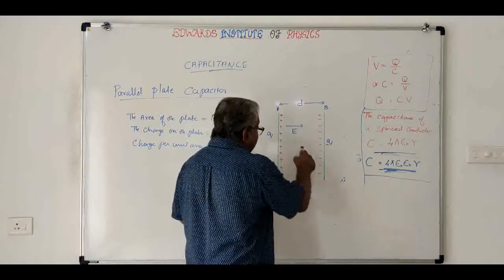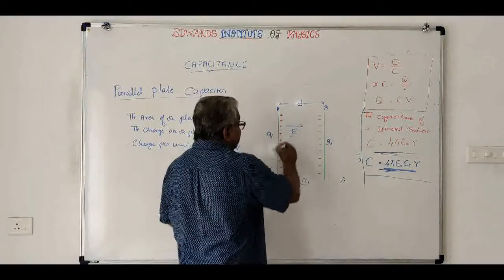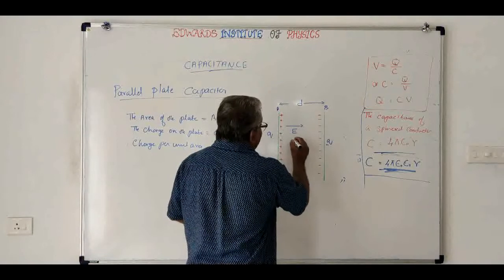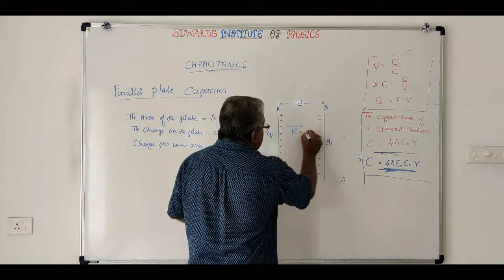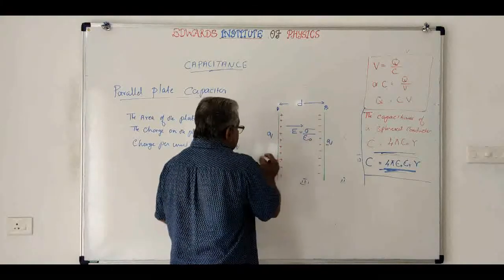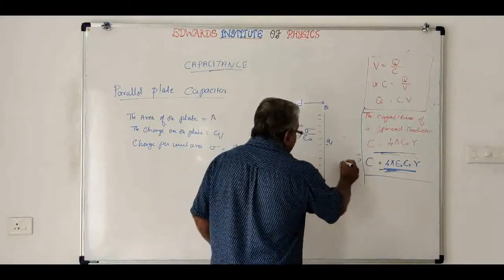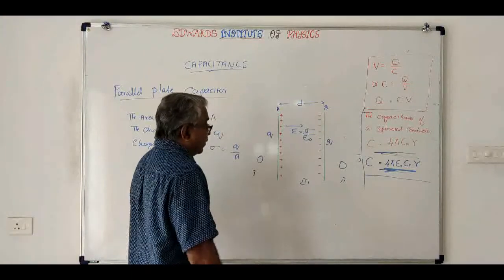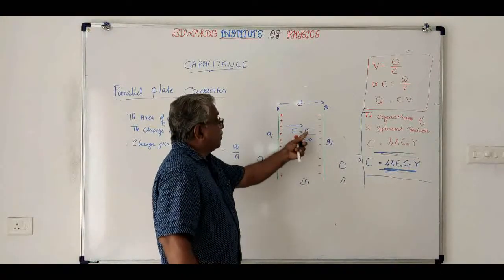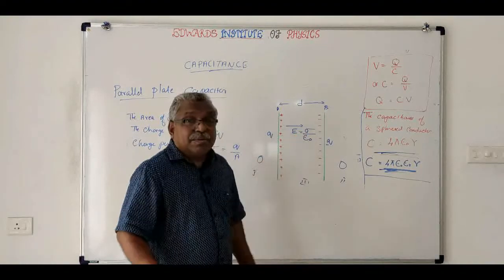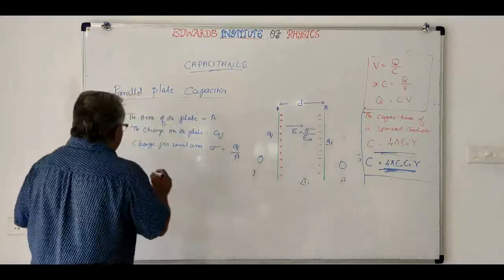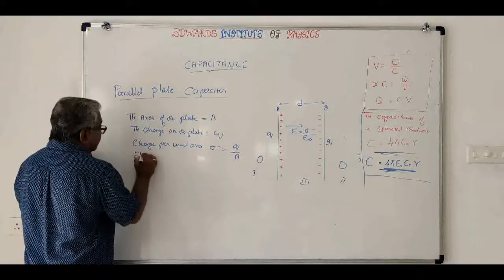Now here the electric field intensity, since it is equal and opposite charges, will be equal to sigma by epsilon 0. Outside the plates the electric field intensity will be 0, and in between the plates it will be equal to sigma by epsilon 0. That we have learned in the previous chapter.